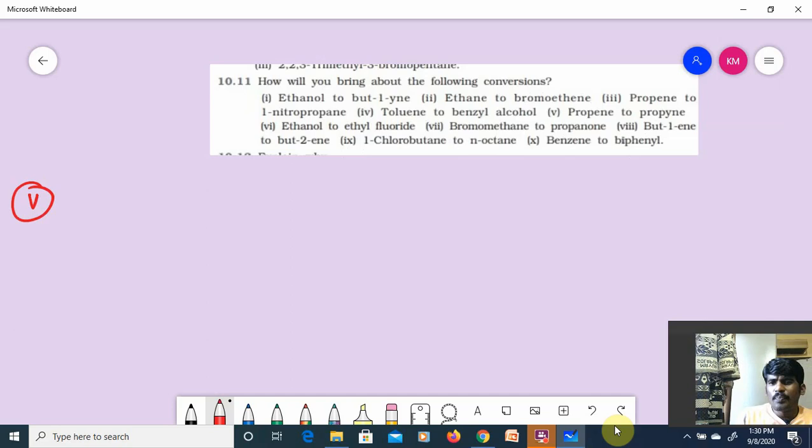Next, propene to propyne. Alkene to alkyne. It looks like a first year conversion, but here we will use similar reagents. Propene, CH3CH=CH2, an alkene, I have to convert into an alkyne.